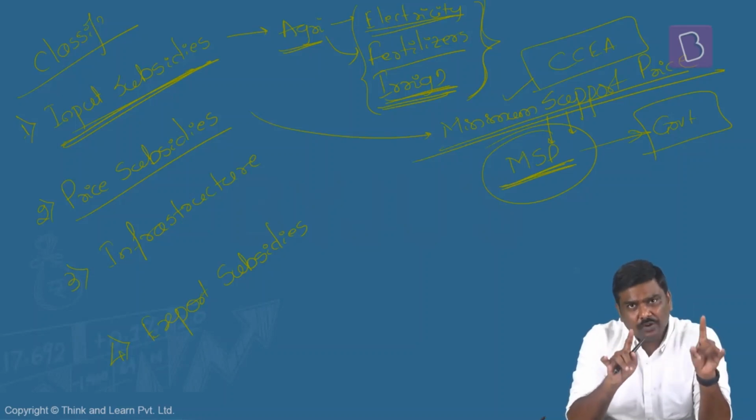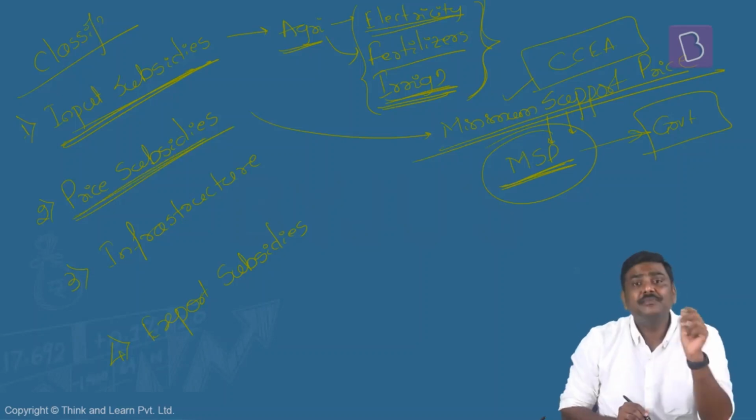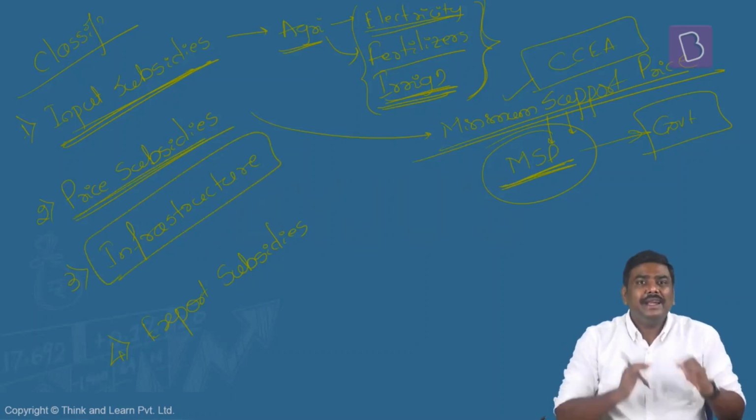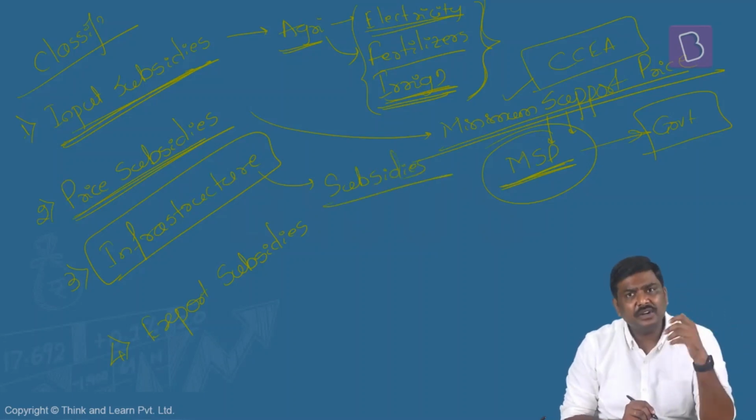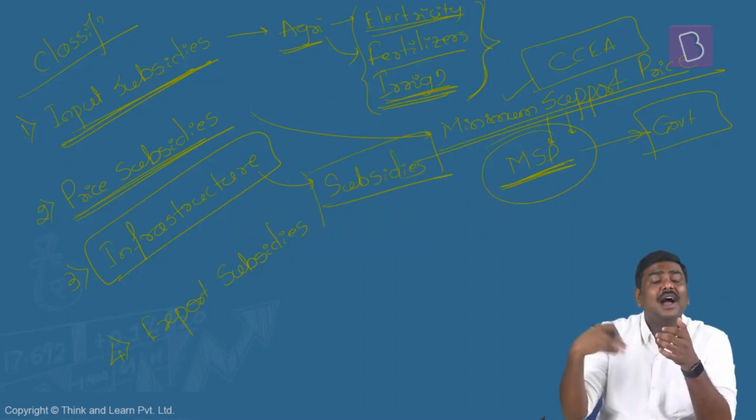The government will end up procuring these particular food grains at this particular price itself. So the best example of price subsidies is the minimum support price. Is it okay? Third one, infrastructure subsidies. In development of various types of infrastructure, government provides subsidies. Different schemes have been announced by the government, right? In different industries, different segments or different sectors, where for development of infrastructure, government will announce different types of subsidies.